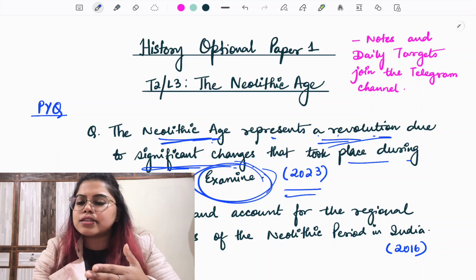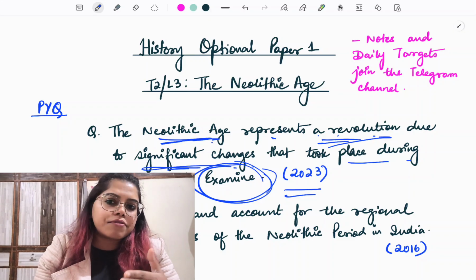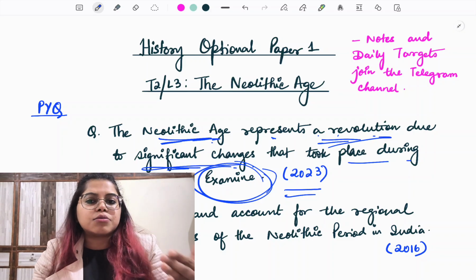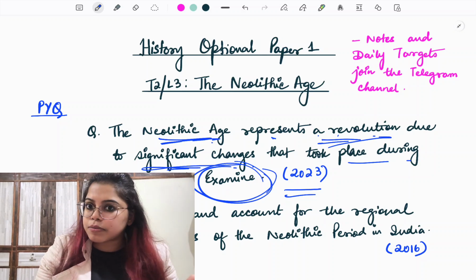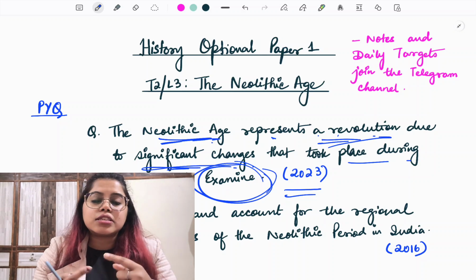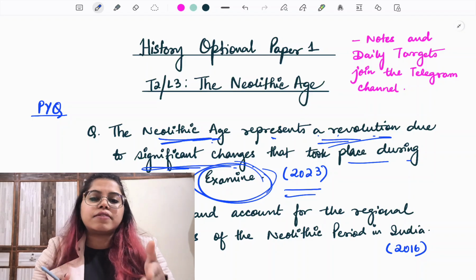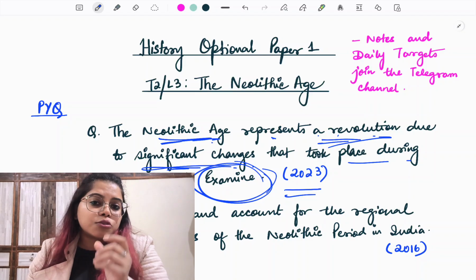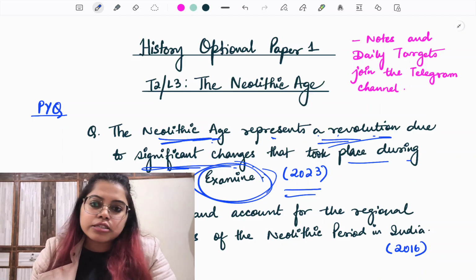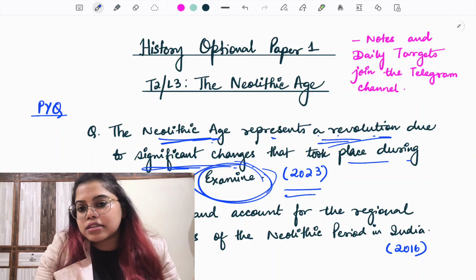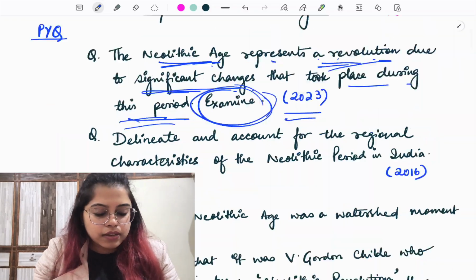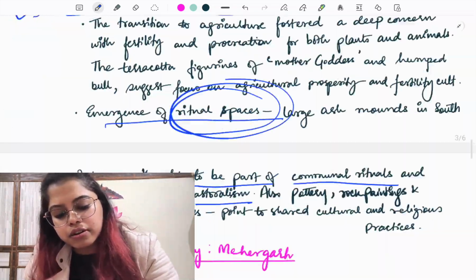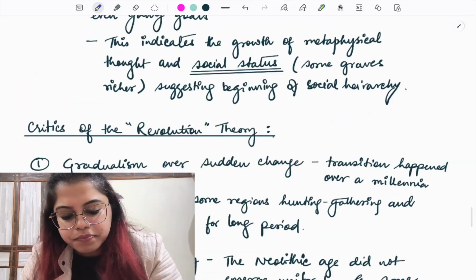Revolution means there is a sudden and sharp break from the past. So here the counter argument is, it was not a sudden break from the past, but definitely the changes were so profound that human civilization can no longer go back to the period as it was in the Mesolithic age. So based on the fundamental intensity of the changes, we can definitely say that this particular period was a revolution, right? So let us see about the counter arguments that have been given.